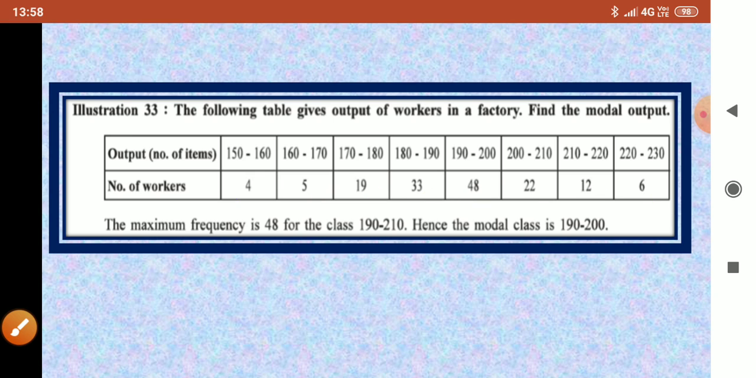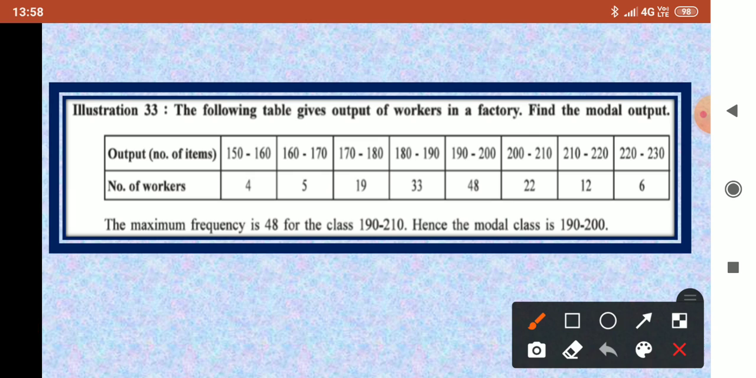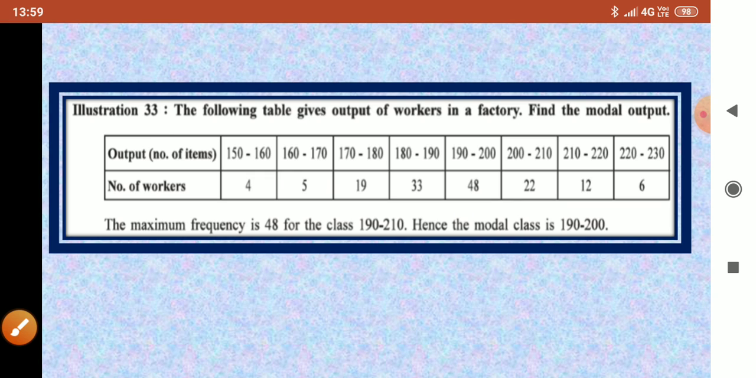Now the first step is to find the modal class. You have to see which frequency is highest from all those frequencies. Yes, 48 is highest. So my modal class will be 190 to 200. Here you can see 190 to 200. So my modal class will be 190 to 200. Now from this modal class you have to find the mode.